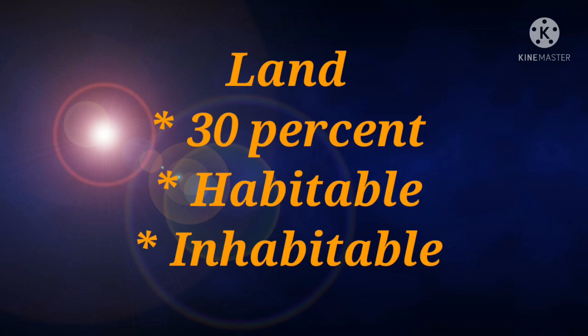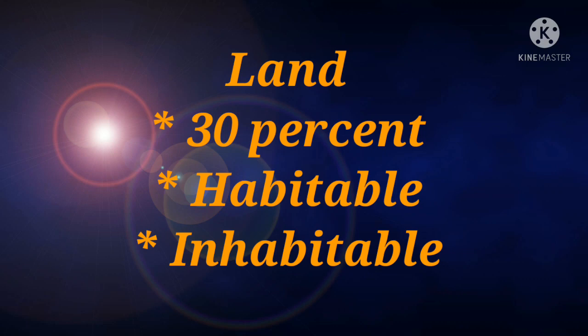Next we have inhabitable. Students, what do you mean by inhabitable? Inhabitable means not able to be lived in. That means the parts of land which are not suitable for living are known as inhabitable. What is the difference between habitable and inhabitable? Habitable means able to be lived in; inhabitable means not able to be lived in. The parts of land which are suitable for living are known as habitable, and the parts of land which are not suitable for living are known as inhabitable.